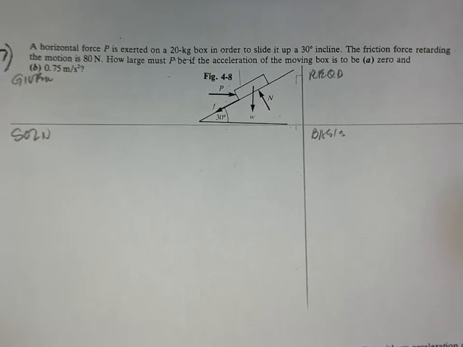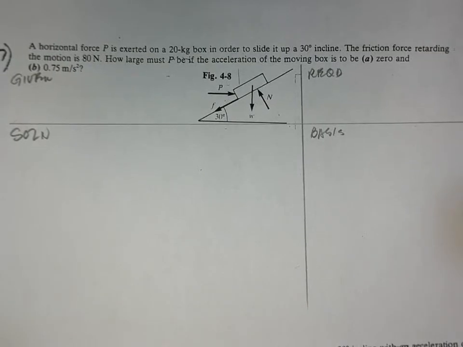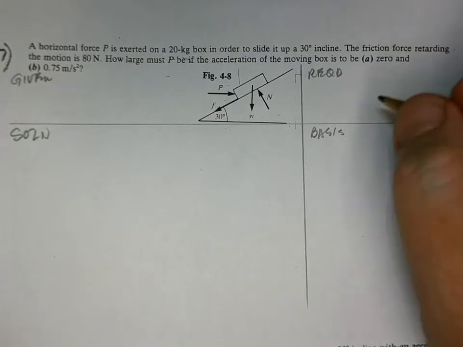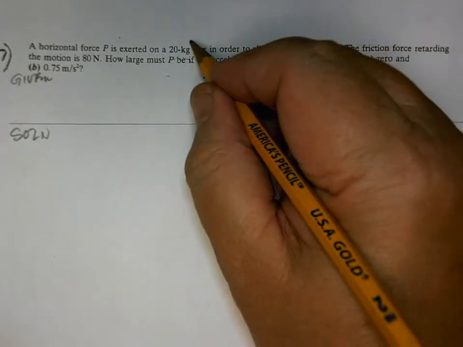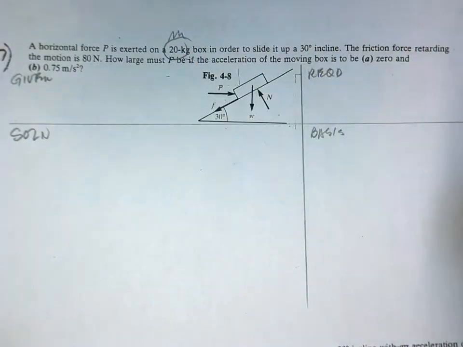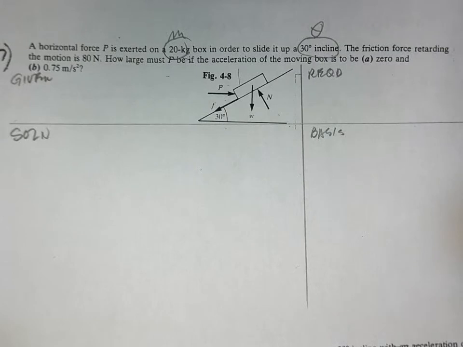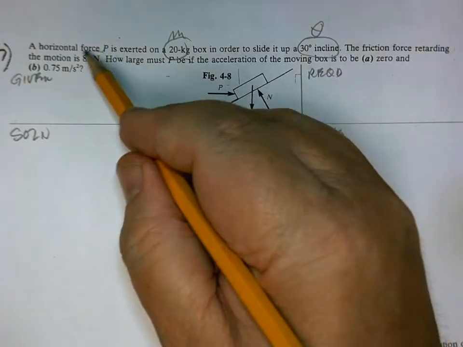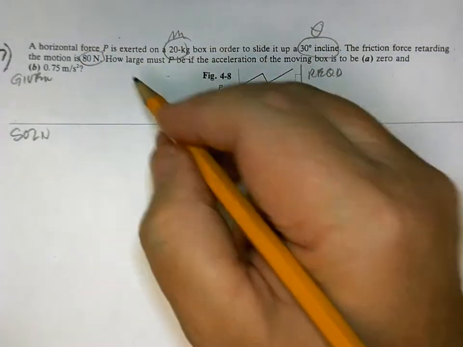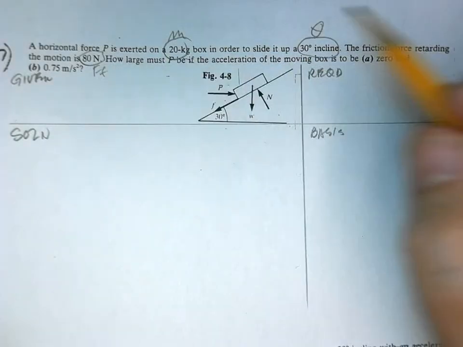Okay, so this is number 7 of, I think it's 6D. So we're going to solve this. We are given theta, FF.